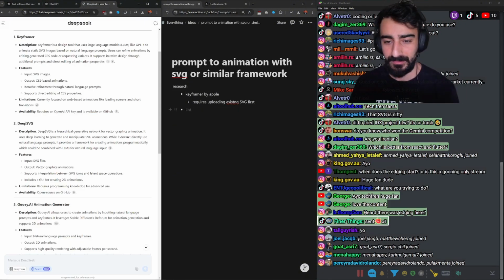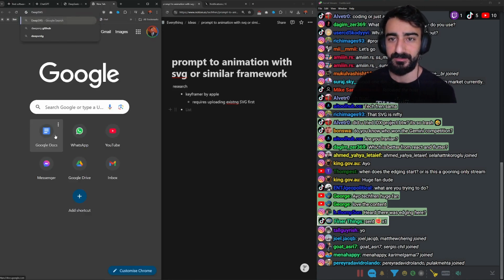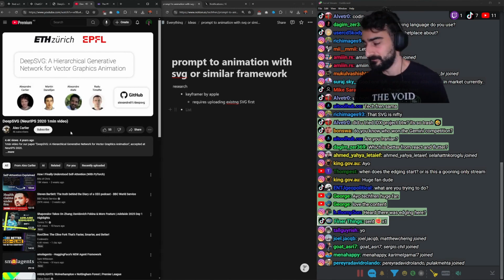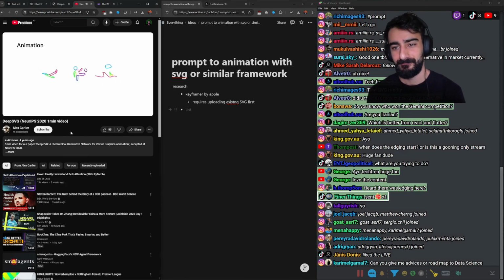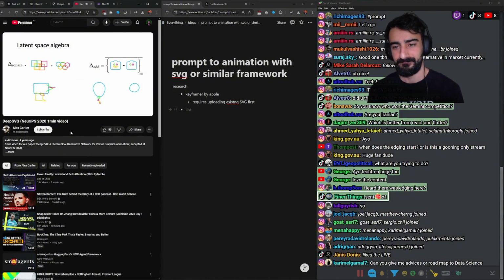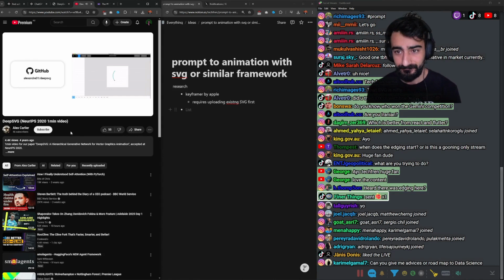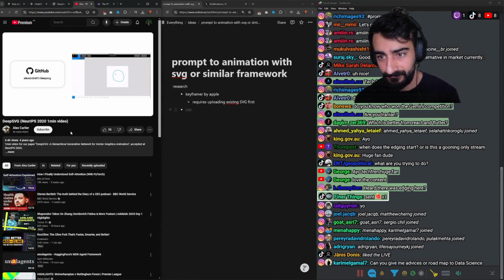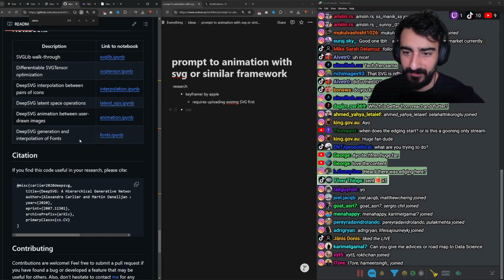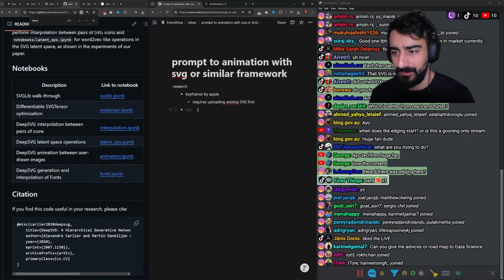Okay, so next up we have Deep SVG. Let's check out that one. In this video, we're presenting Deep SVG, a generative network for images in vector graphics format, creating animations by interpolating between two user-drawn keyframes, even manipulating SVGs in a semantically meaningful way by adding latent directions. Our code is available on GitHub, which additionally includes a demographical user interface. They don't really have text to image. It's a bit annoying. Alright, we'll just note this here anyway.